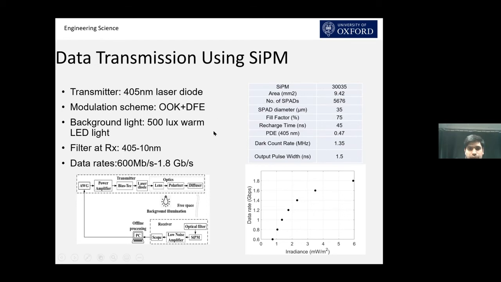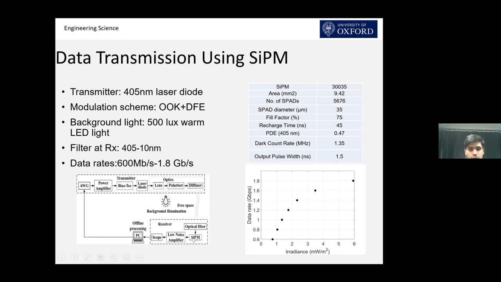This silicon PM, the one we use, approximately provides 200 megahertz of bandwidth. The experiment setup shows that we have used a 405 nanometer laser, and then we have certain optics after that. Please don't be confused with this polarizer. This polarizer is only used to control the amount of light that we want to transmit through the diffuser.